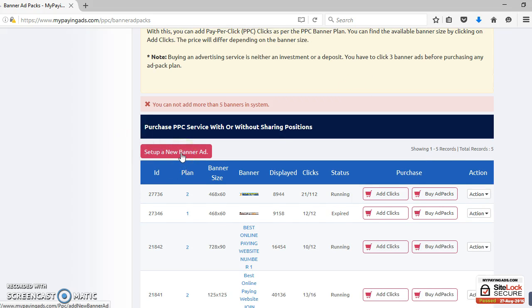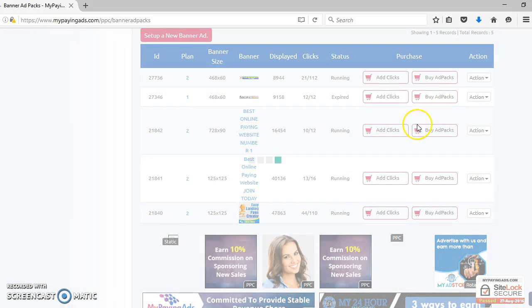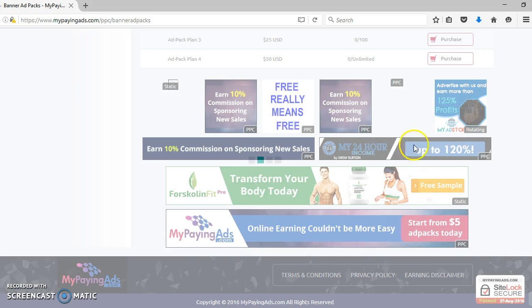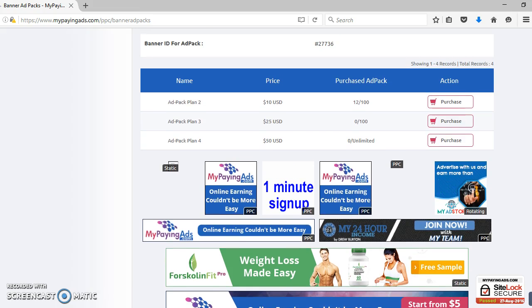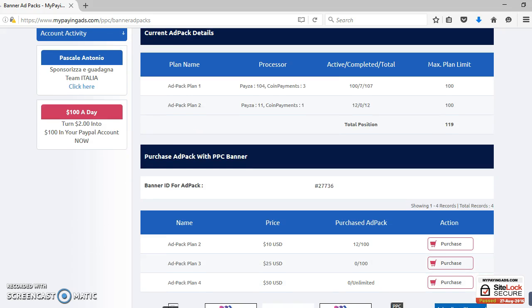You can give any title to your banner ad, like my paying ads. It will ask you for the banner URL, your destination URL. You just click that. Once the banner is added, you come here, and then you choose buy advertising packages. So I've already completed level 1. I've got 100 shares at level 1, and at level 2, I've got 119 shares at the moment.